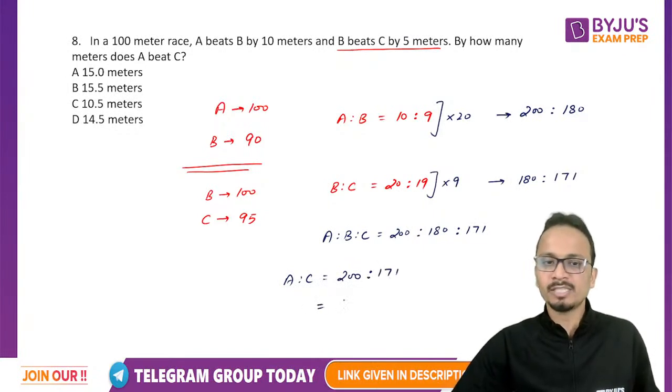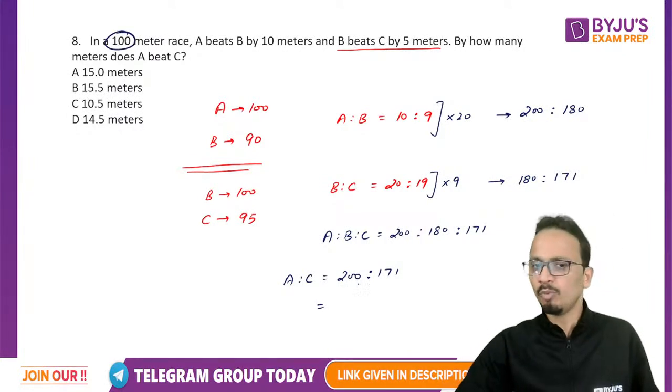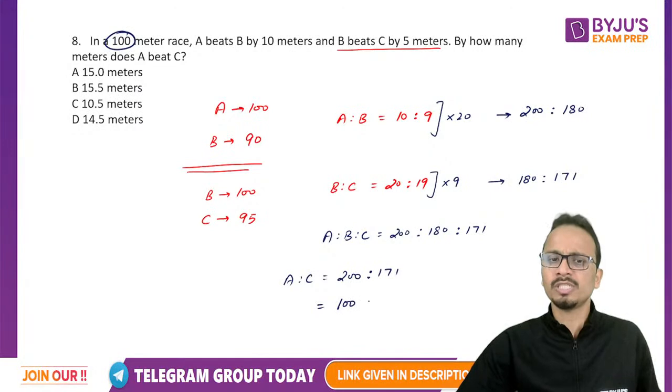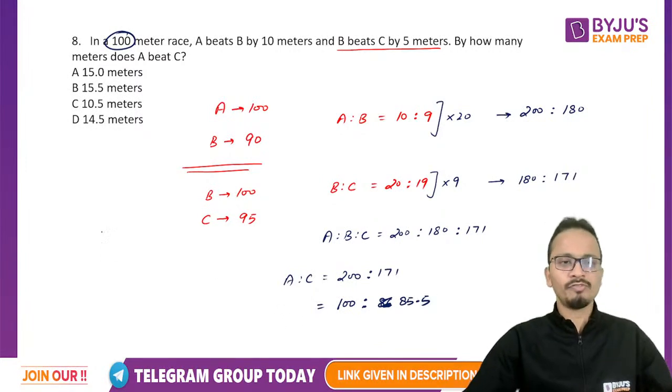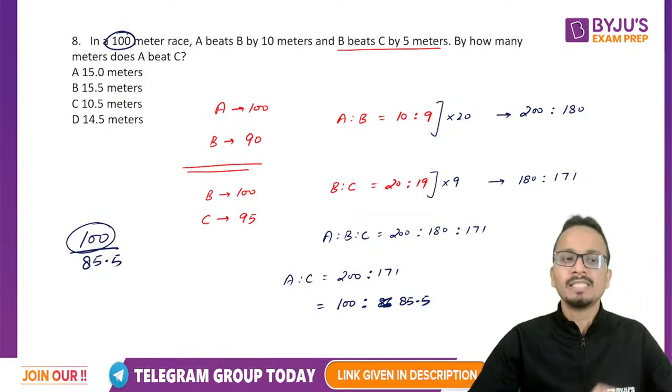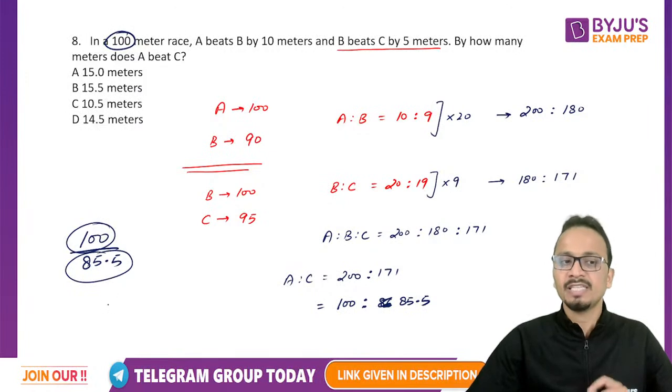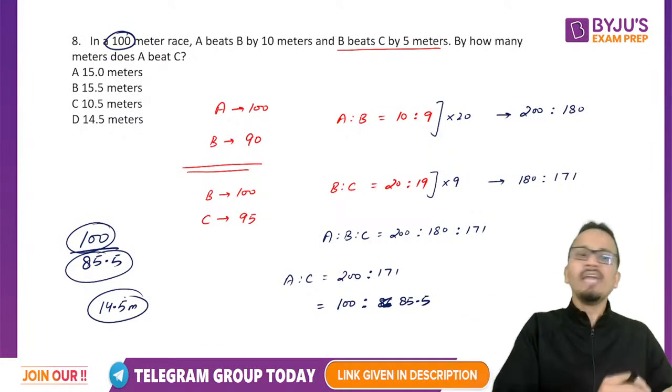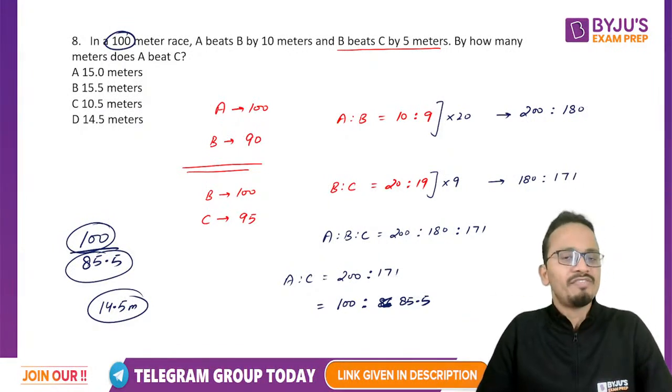I can also write this ratio because the race is of 100 meters, so I can divide both these values by 2. So A is to C can be written as 100 is to 171 divided by 2, so it will become 85.5. So the ratio of A and C is 100 upon 85.5. So for every 100 meters covered by A, C will cover 85.5. That means 14.5 meters less. So A will beat C by 14.5 meters.